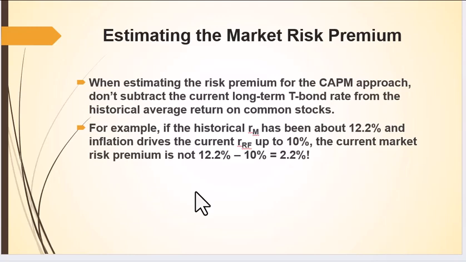If the historical return on stocks has been 12.2% and inflation drives the current risk-free rate to 10%, that 2.2% difference is not the risk premium, because the 12.2% historical return on stocks is now different. The rate of return for stocks will also go up as inflation goes up.